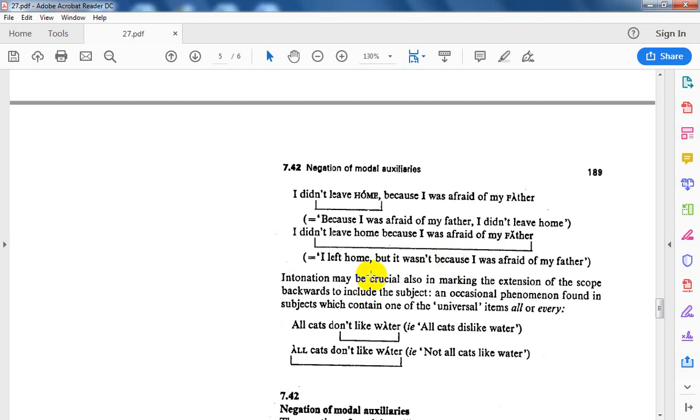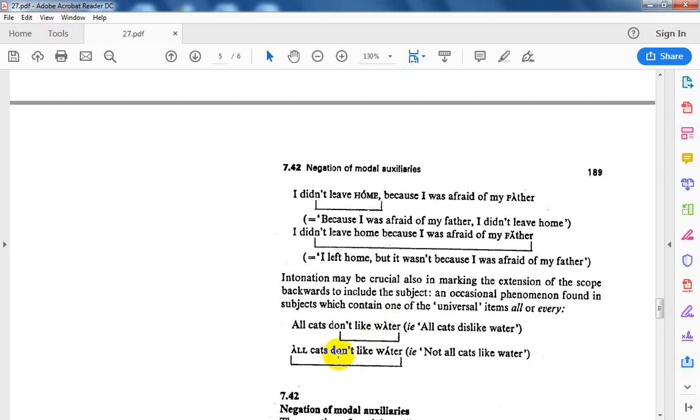Intonation may also be crucial in marking the extension of the scope backwards to include the subject. This is an occasional phenomenon found when the subject contains one of the universal items, all or every. All cats don't like water. When you scope, you see from the negative particle to the end. When the focus is here, on water, I can say all cats dislike water. All cats don't like water.